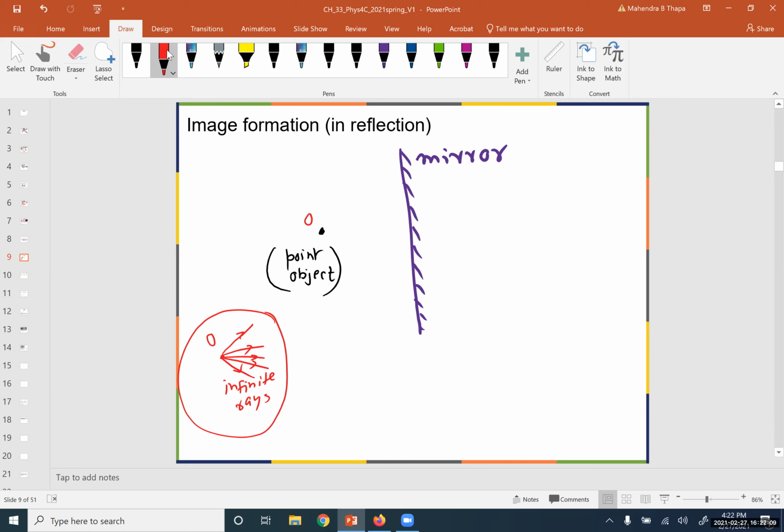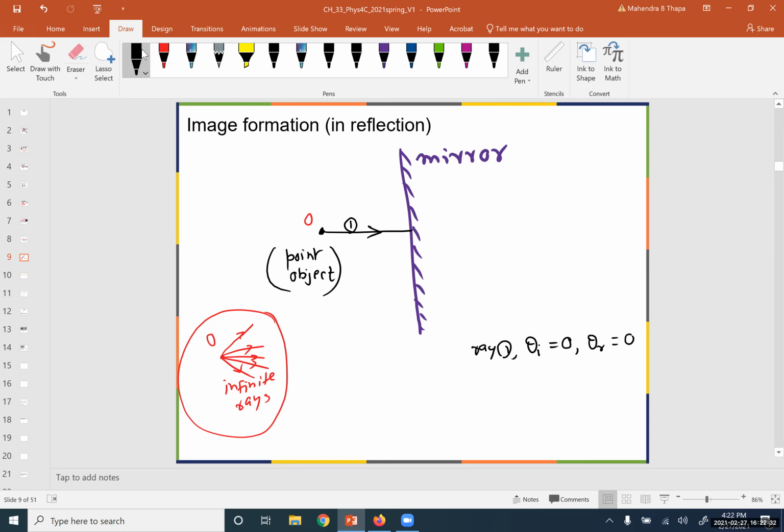So we can take one ray. This is the first ray. For the first ray, you can see your theta I is 0. If theta I is 0, your theta R will also be 0.